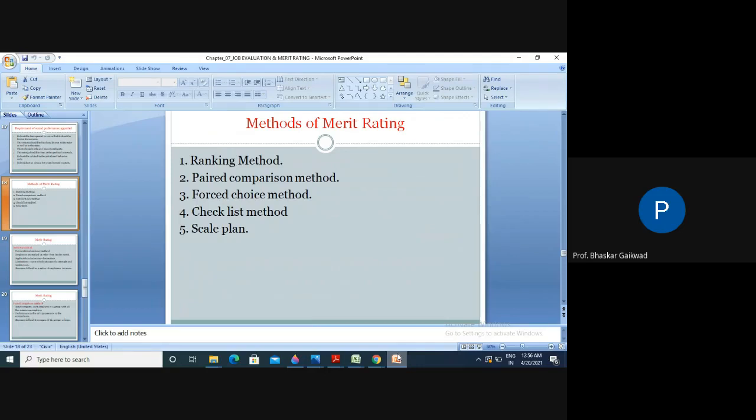And second, by force you have to get the work done from the worker. So here five methods are there. Ranking methods, the first class. Paired comparison means between two persons. Forced choice method means anyhow you have to do this work. Checklist: you can go to the workers and check points like correctness, reliability, surface finish, durability. And scale plan is there, where we can use a scale, centimeters, mm's, and accordingly give the merit rating. So these are the five methods normally observed in industry.